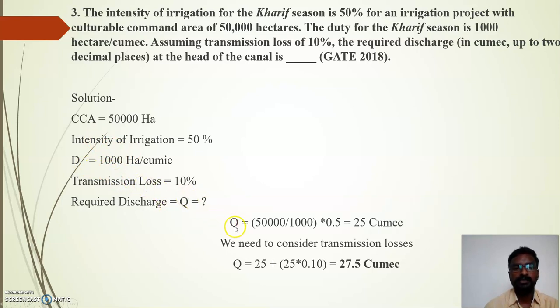So simply discharge is equal to this area, which is 50,000, divided by duty, multiplied by 0.5, because that is the intensity of irrigation. So only 50% of the area is to be irrigated. So we got Q is equal to 25 cumec. We need to consider transmission losses as well. So just add these losses. So 25 plus 10% of this 25 is equal to 27.5. So we need to design a canal which has a discharge equal to 27.5 meter cube per second. So this is the answer.